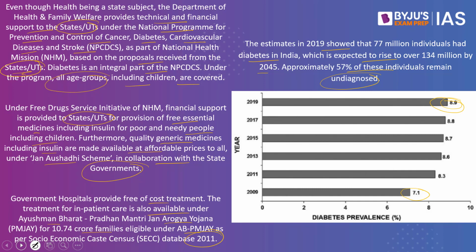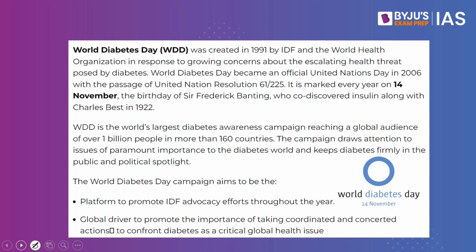These are some of the measures taken by the government of India to prevent diabetes. At the global level, in order to bring awareness to the people about the consequences of diabetes, every year on November 14th, we celebrate World Diabetes Day. It was created in 1991 by the IDF and the World Health Organization. IDF here stands for the International Diabetes Federation. It was created in response to growing concerns about the escalating health threat posed by diabetes, and World Diabetes Day became an official United Nations Day in 2006 with the passage of a United Nations resolution.